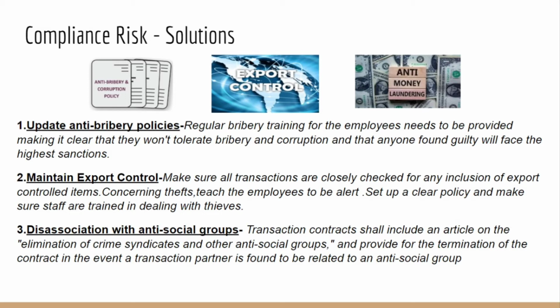Thirdly, we have dissociation from antisocial groups. Transaction contracts shall include articles on the elimination of crime syndicates and other antisocial groups, providing for termination of the contract in the event that the transaction partner is found to be in illegal activities.